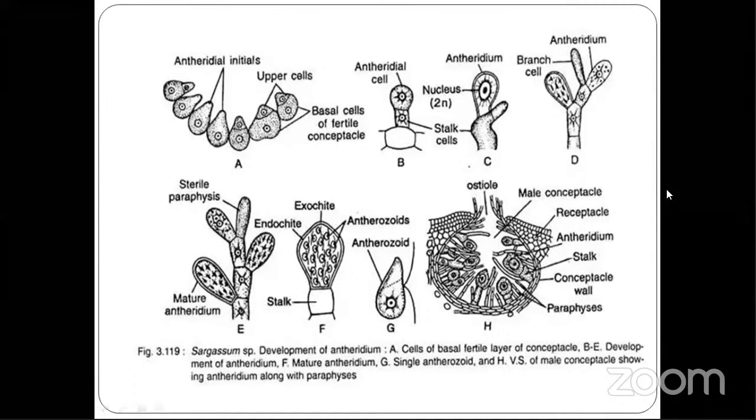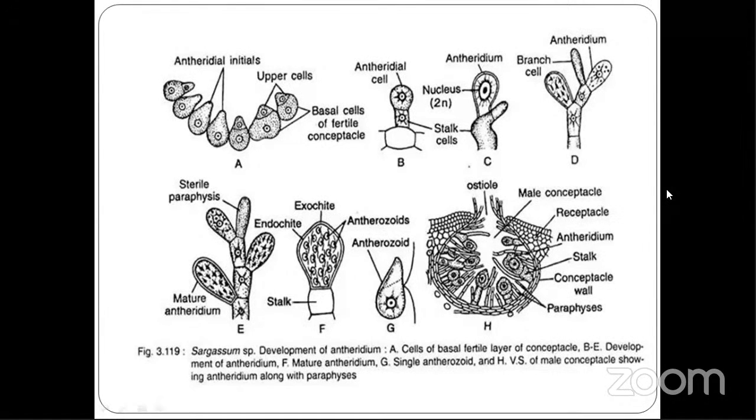So once the antheridia are matured, they come out of the ostiole and the antherozoids are released in water. The male gamete is pear-shaped, uninucleate, and it has two unequal lateral flagella.